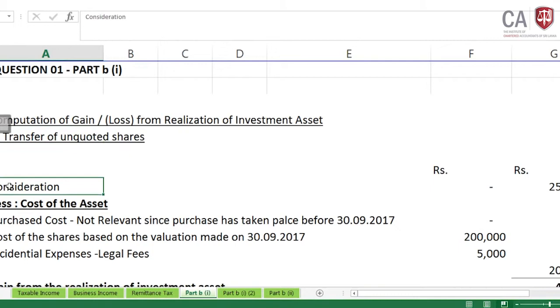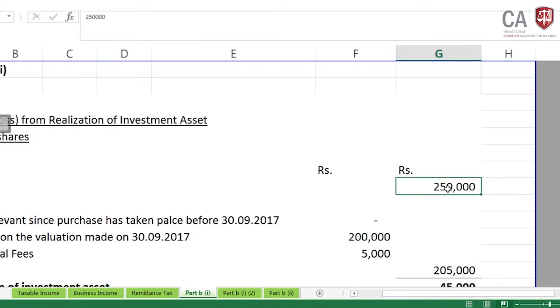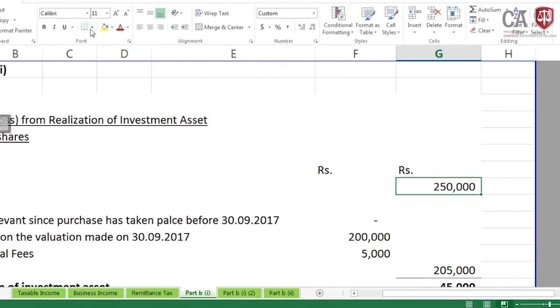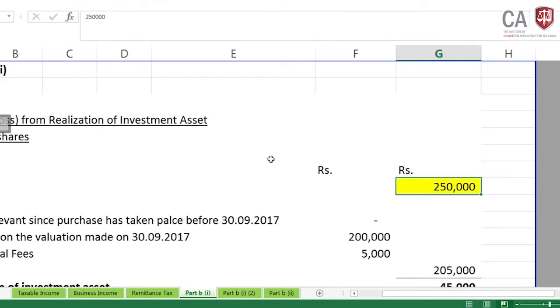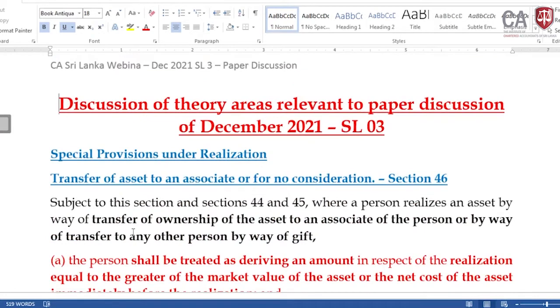Then what is the consideration? Now in the question it has been given that Mr. Channa has transferred it under no consideration. Now, Lamai, can we take this as no consideration? We can take it as no consideration if there is no provision such as section 46 in the Act. Let me come to the provision of section 46. Since it's important, I have taken it here.